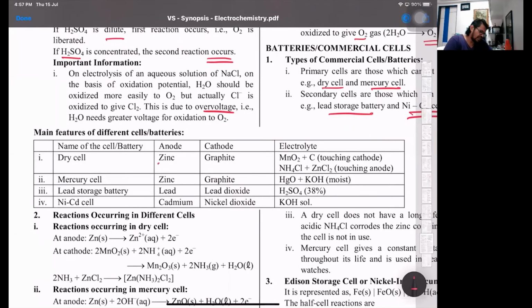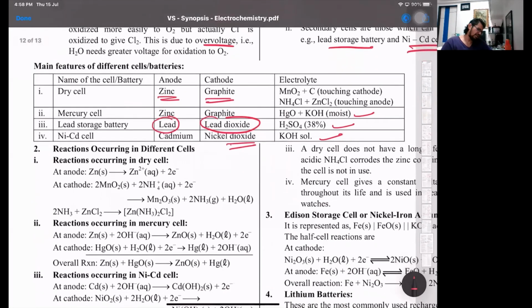In dry cells, zinc is the anode and graphite is the cathode. MnO2 is the depolarizer used along with ammonium chloride and zinc chloride. In the mercury cell, we have zinc, graphite, and an alkaline medium, that is HgO, mercuric oxide, and KOH. Lead storage battery, the lead accumulator, has lead at the anode and lead dioxide, PbO2, at the cathode, with 38% H2SO4 w/w. Nickel cadmium has cadmium as the anode and nickel dioxide as the cathode, again in an alkaline medium, because alkaline batteries have a longer life compared to acidic batteries.